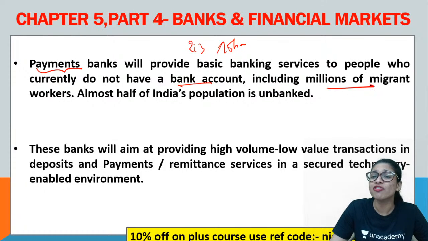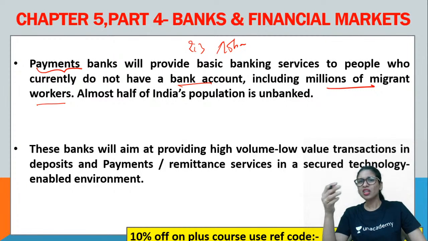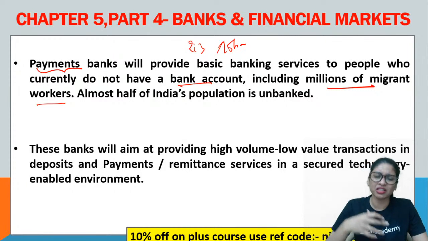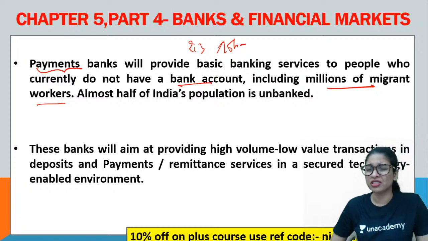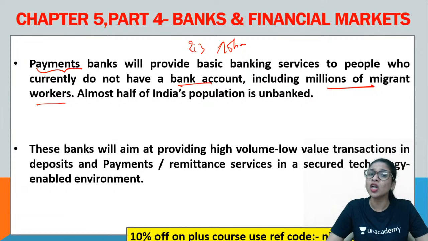and that includes millions of migrant workers. Basically, migrant workers, guys. For example, people from the northeastern part who come to the southern part, or the north to the southern part for work, they mostly will not have a bank account, so they use these payment banks. Clear? And another reality is that half of our country's population is unbanked.